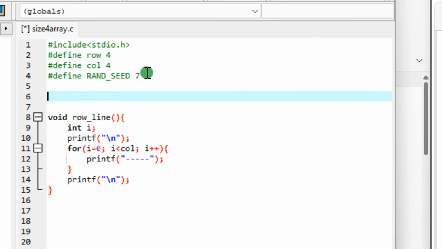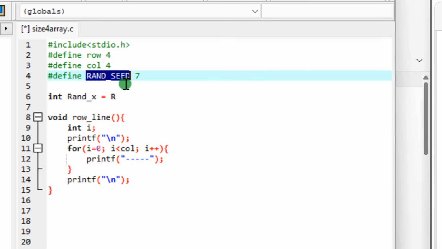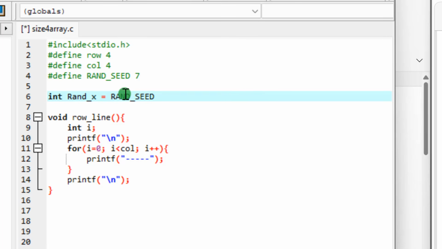When you say global variable, it simply means that you must declare it up here, out of all the different functions you'll be writing. So here I'm going to say int run x, and they say that it's equals to what? Run seed. So generally just copy paste. No time to waste in the exam. Good. Then semicolon.